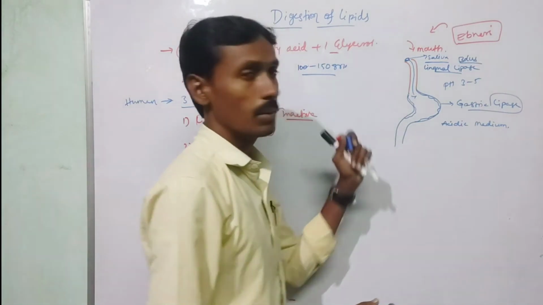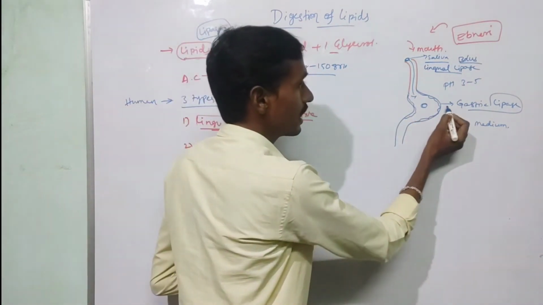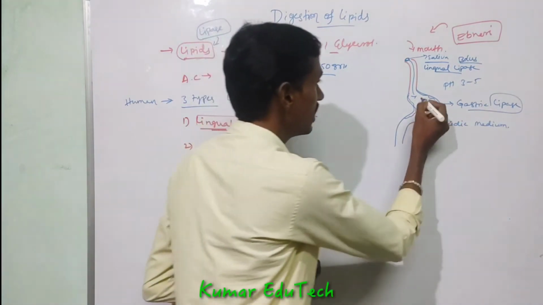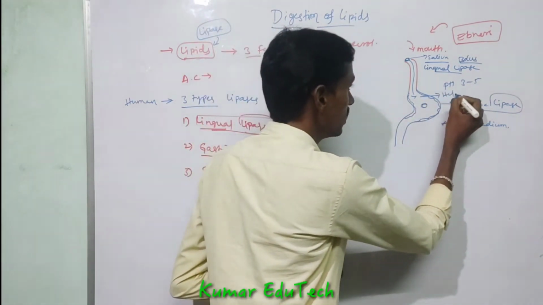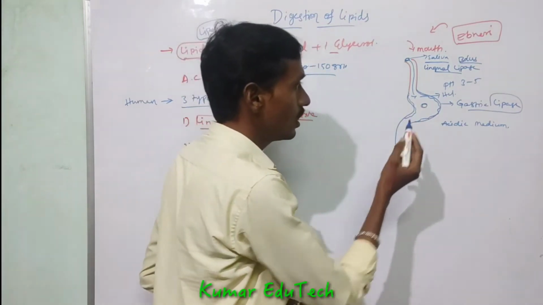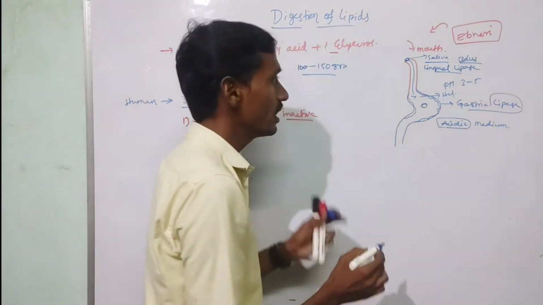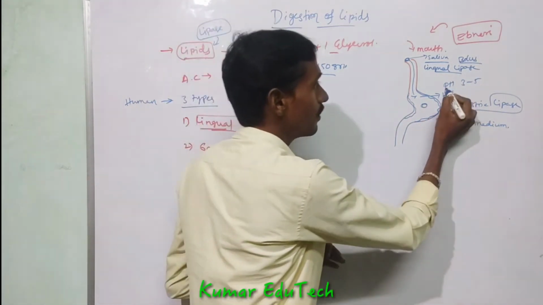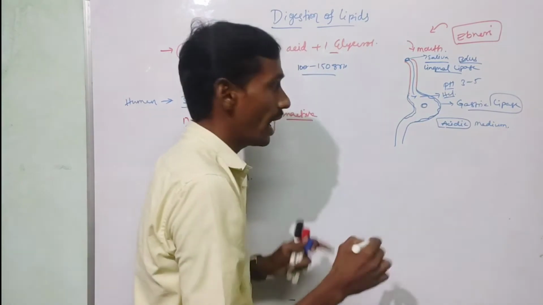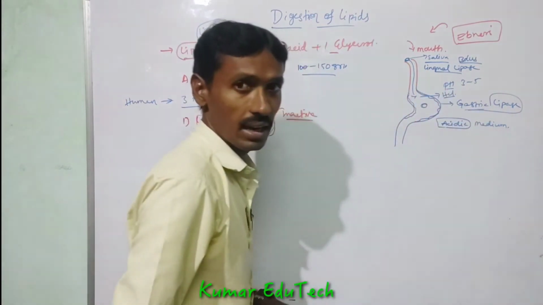The bolus plus lingual lipase enters into the stomach region, then gastric lipase and HCl are produced. The area is converted into acidic. Then HCl acts on the lingual lipase as well as the gastric lipase.